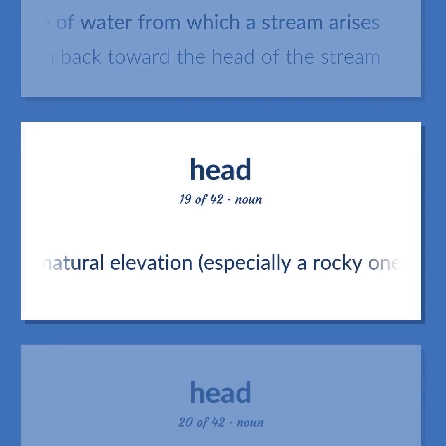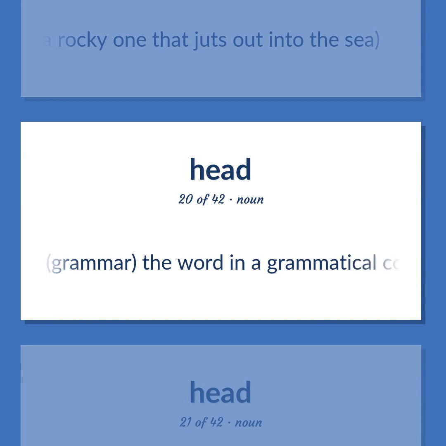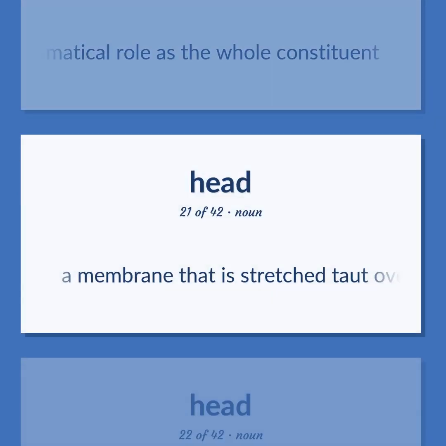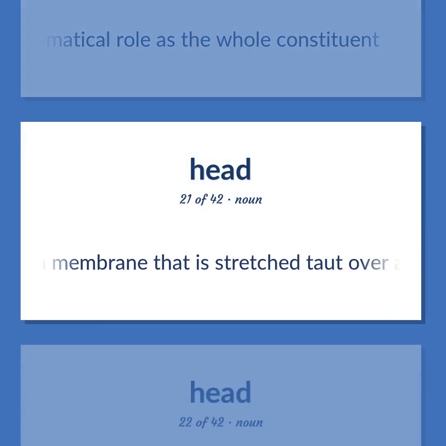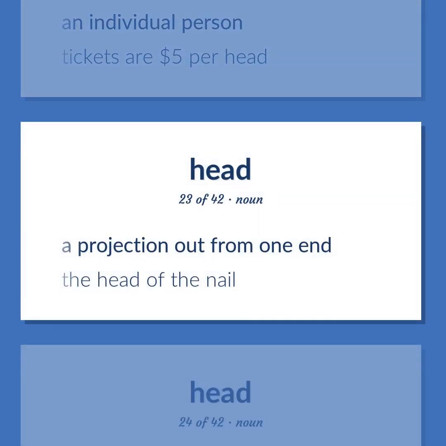A natural elevation, especially a rocky one that juts out into the sea. Grammar, the word in a grammatical constituent that plays the same grammatical role as the whole constituent. A membrane that is stretched taut over a drum. An individual person. Tickets are $5 per head. A projection out from one end. The head of the nail.